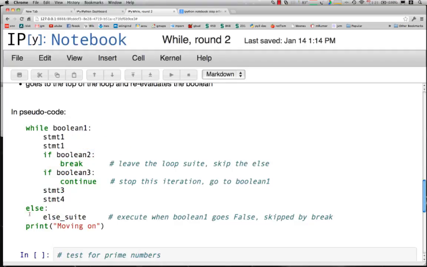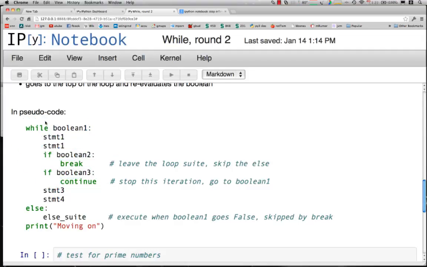Let's do it again. What happens if Boolean 1 is true? We execute this statement, we execute this statement. This Boolean comes out false, so we skip it. This Boolean comes out true. Continue means skip these statements, go straight back to the top of the Boolean, and reevaluate before we go on.